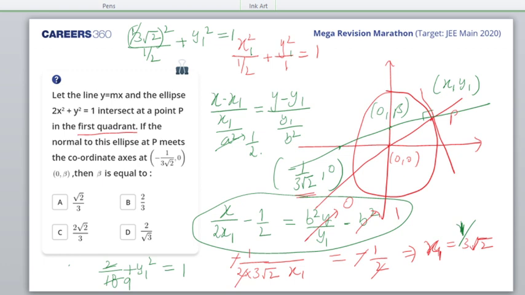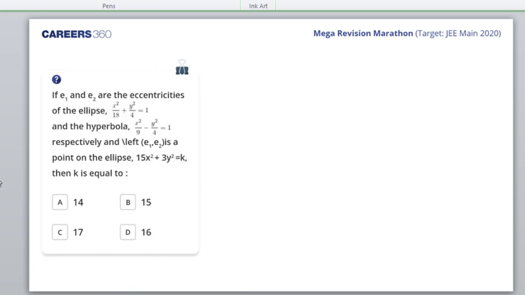So this is the next question. Let E1, E2 be the eccentricities of the ellipse and the hyperbola. Then E1, E2 is a point on the ellipse. Then K is equal to? Please try to solve it.